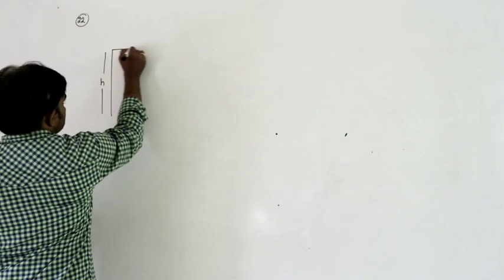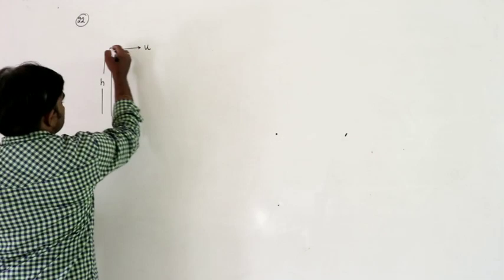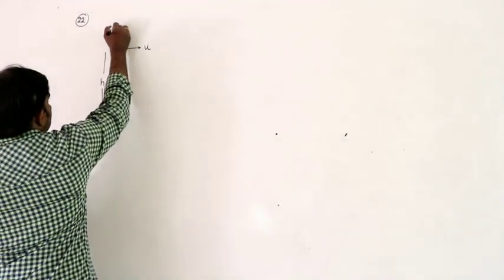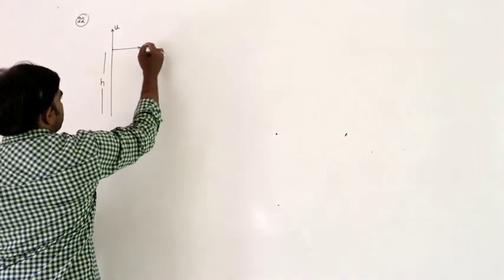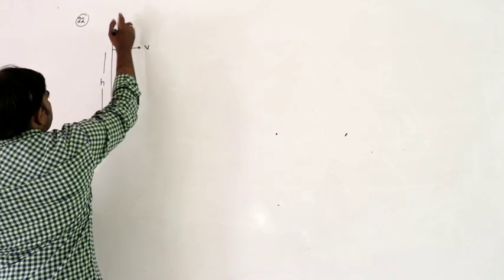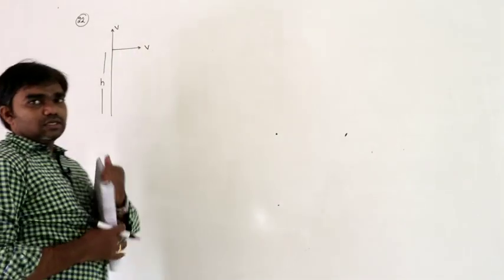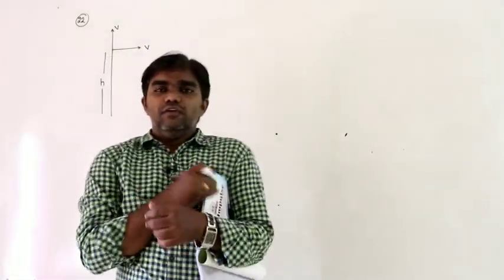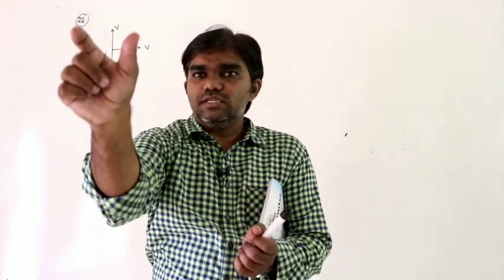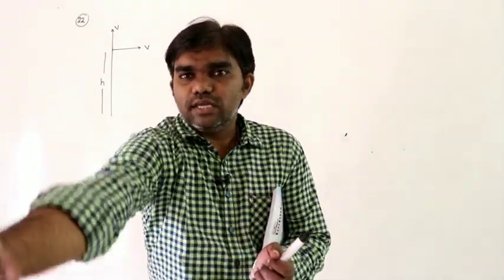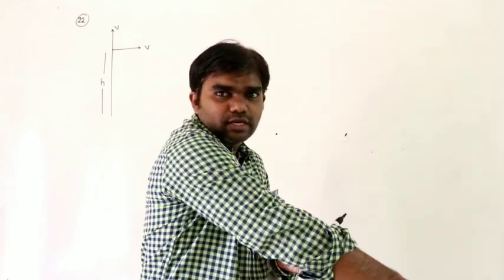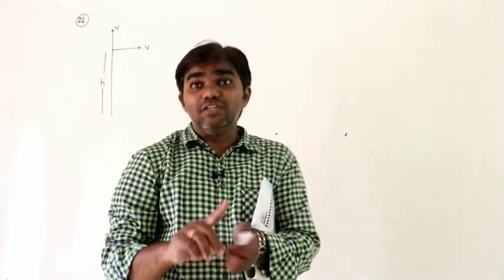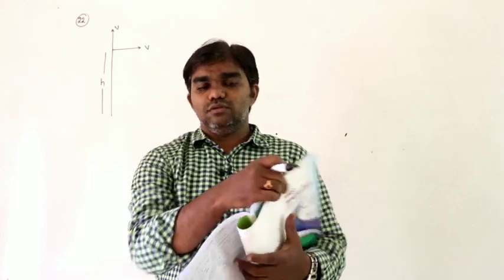One body is projected towards east with velocity v, another body projected towards north with velocity v. If one body is projected towards east, the projection of the body is like this. One body projected towards north, the projection of the body is like this. What is the separation between these two? That is the question he is asking.